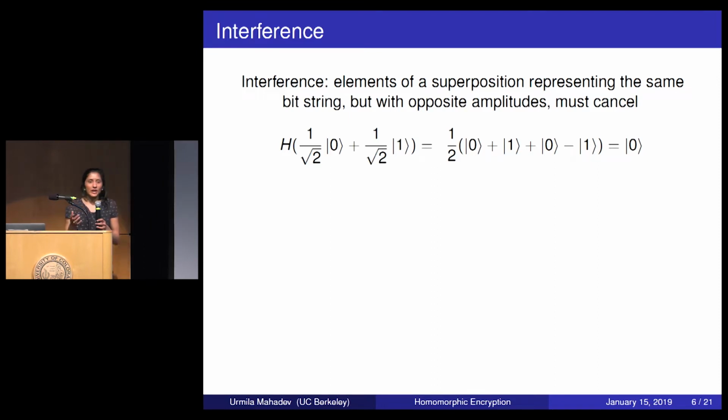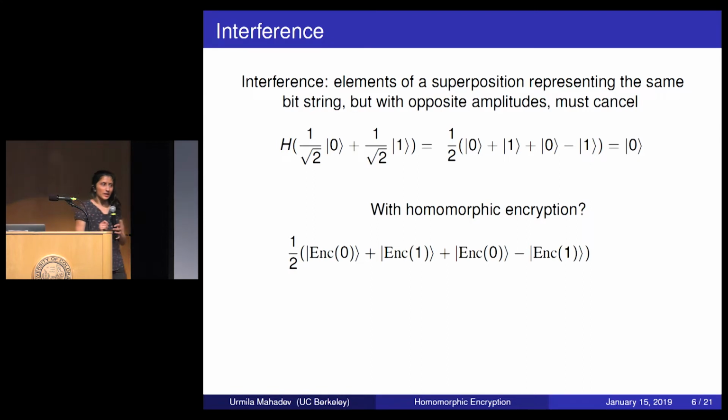So now let's say we try to use classical homomorphic encryption schemes in the most obvious way. We just took these 0s and 1s, and we replaced them with encryptions of 0 and encryptions of 1. So it would look like this. Now, the problem is, what I said earlier is that the encryption of 1 can be many different strings. And so there is no guarantee that these two encryptions of 1 will cancel. So I don't know that this expression will evaluate to the encryption of 0. And that's the problem. That's what I mean when I say it interferes with interference.